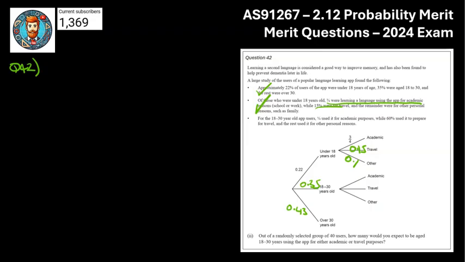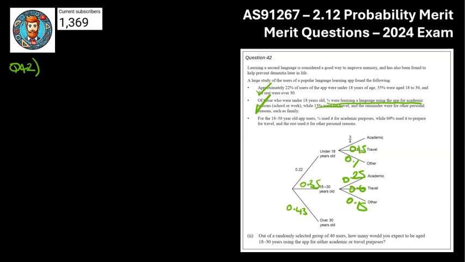For the app users that were 18 to 30, that's the next chunk here. One in four were for academic purposes, so that's 0.25. 60% were to prepare for travel, 0.6, which makes sense because most 18 to 30-year-olds aren't in school anymore, and the rest were for personal reasons, so it's going to be 0.15.